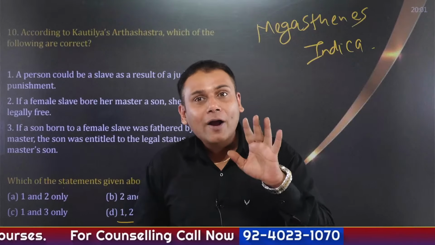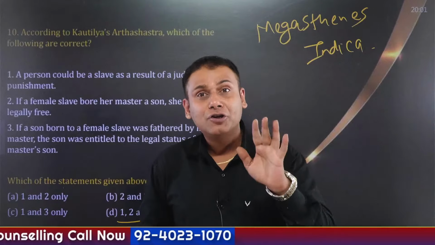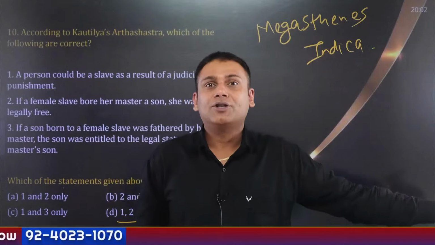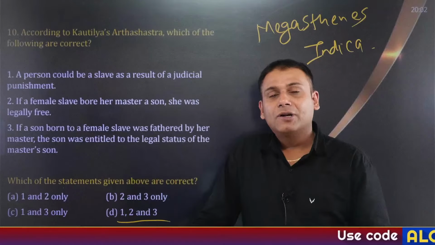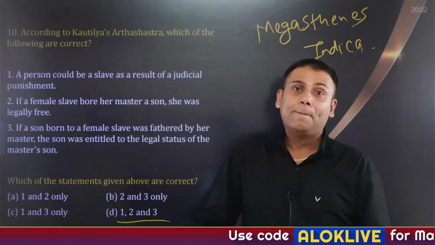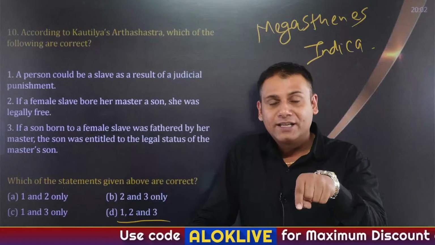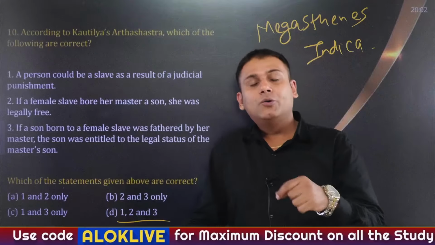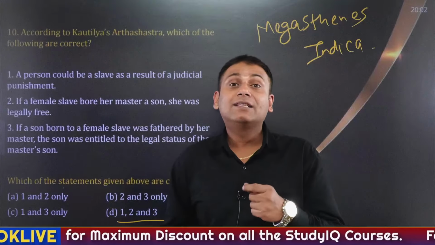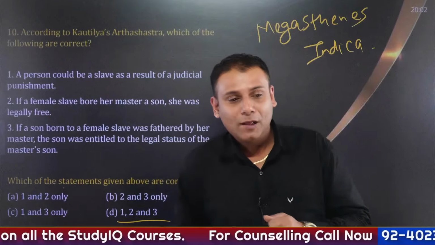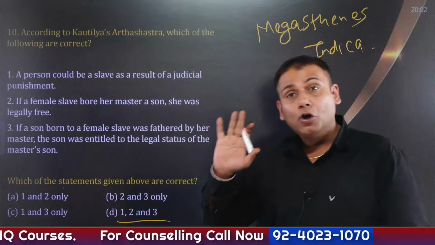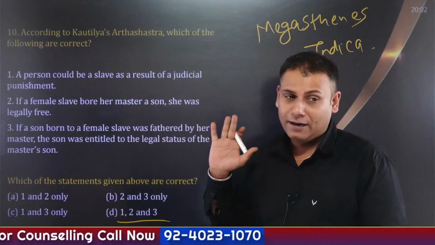Ashok, the rock edicts of Ashok, administration of the Mauryas. This year there was a question on the administration of the Mauryas. Correct? There was a direct question: Rajuka, Yukta and Pradeshika are... This year's question itself, 2025. So Rajuka, Yukta and Pradeshika, these are district level officers. Clear? So administration is also very important from the exam perspective.